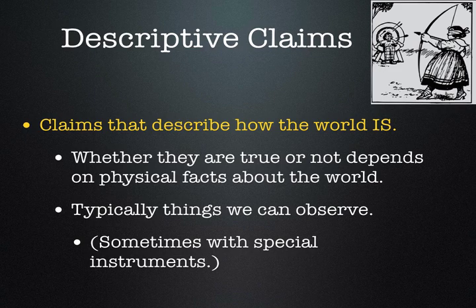Importantly, descriptive isn't the same as true. If I say that Freedom Mobile is the largest cell phone carrier in Canada, I'm making a descriptive claim, but a false one. What makes the claim about Freedom Mobile a descriptive one is that ultimately, whether it's true or false is determined by the way things physically are in the world. And in this case, the claim is false because there are larger cell phone carriers in Canada than Freedom.